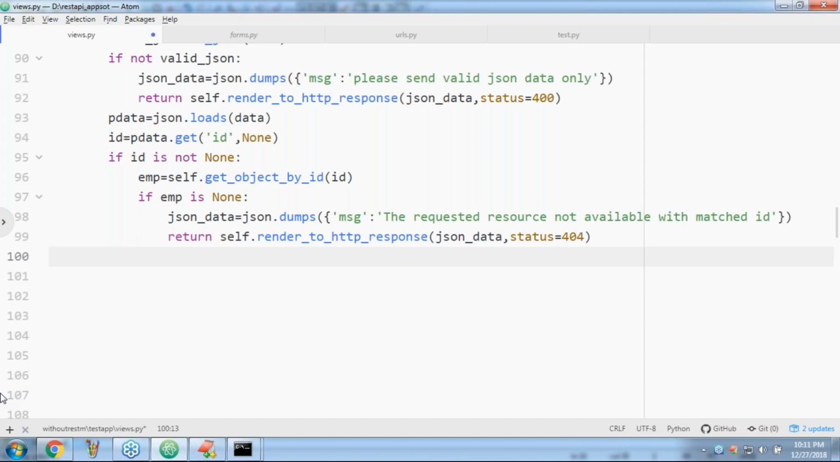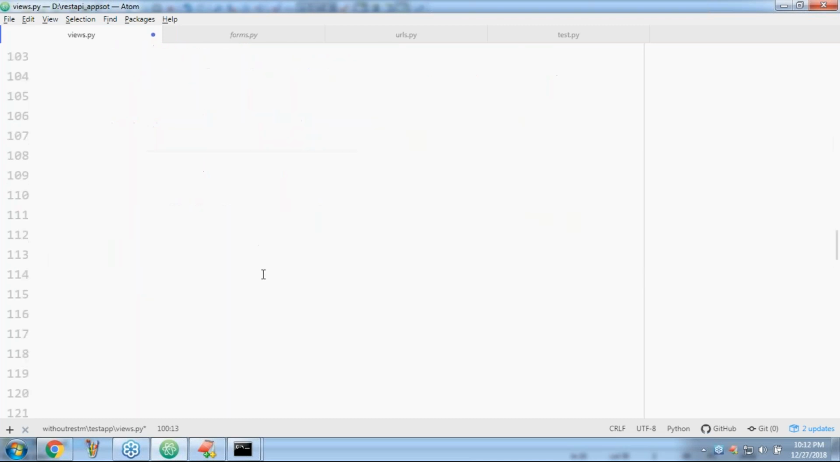When the control comes to line number 100, an employee with the matched ID is there. I want to delete that employee. What is the code I have to take? Very simple. emp.delete. For that, no process is required. emp.delete, and automatically the data will be deleted. The data is deleted from the database directly. Next, just provide some response. Like somewhere we implemented delete, if the status is equal to 1.